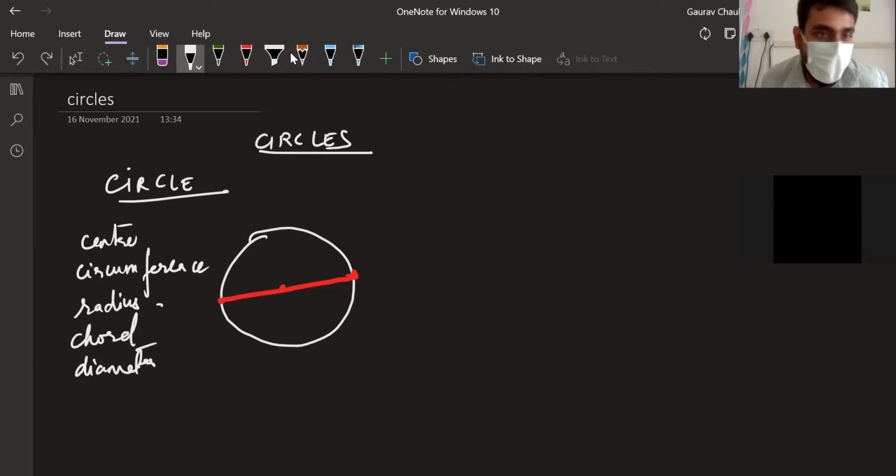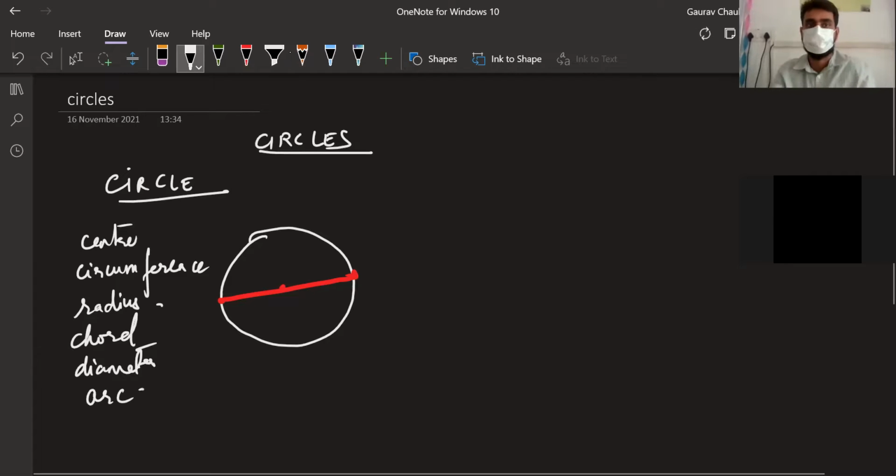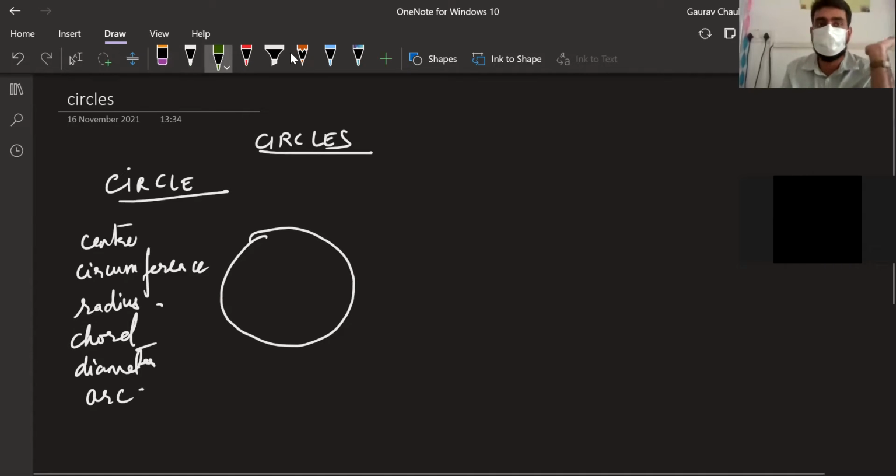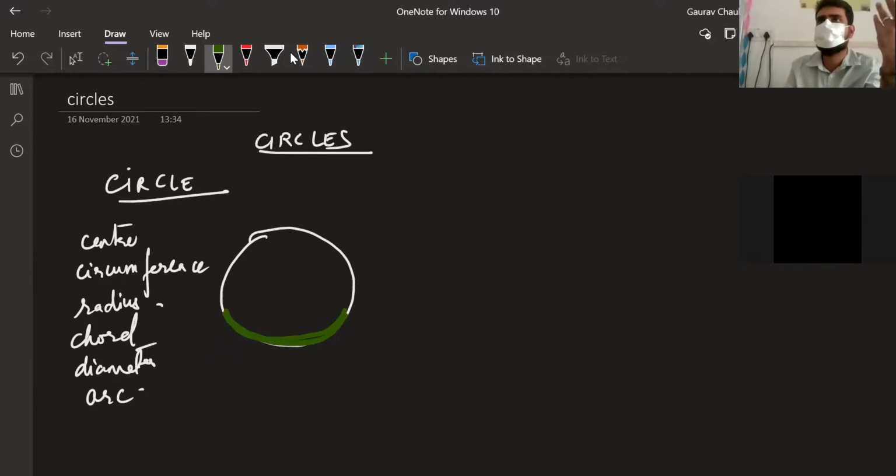Let's move on to arc. Arc kya hai? Anyone remembers? I'm going to draw it once again quickly here. So this green thing is an arc. Why am I saying it's an arc? It's a piece of a circle, a curved line which is a part of a circle. If you take a part of a circle between 2 points, that's an arc.